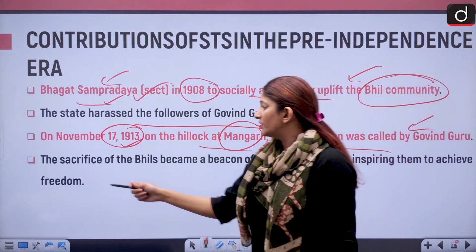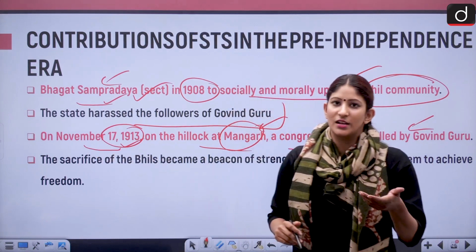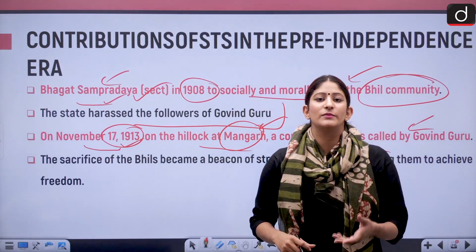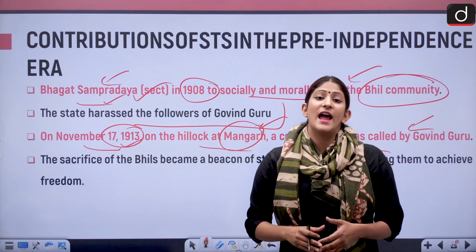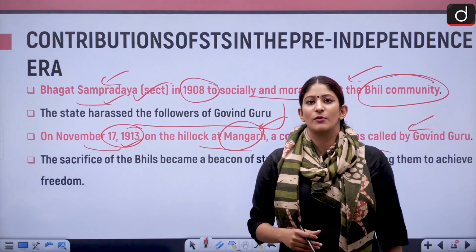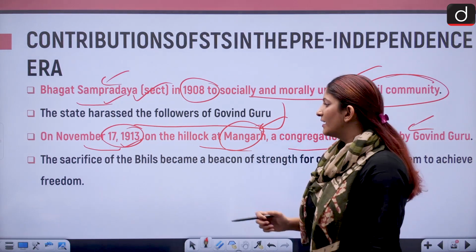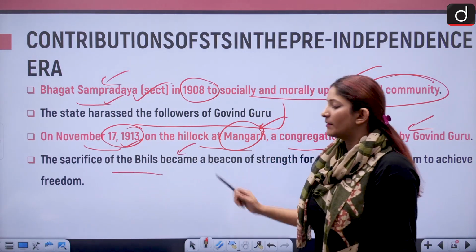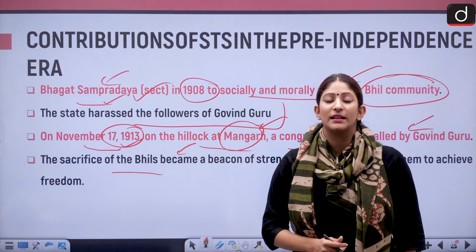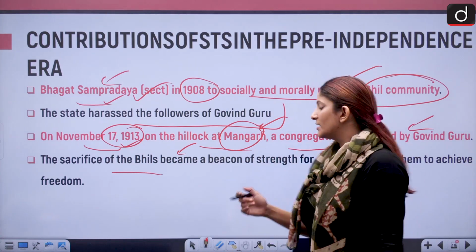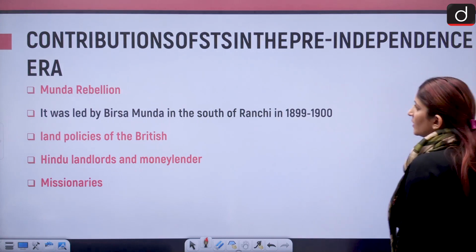And what happened after that? The same as the Jallianwala Bagh massacre happened. That hillock was surrounded by the British and they shamelessly opened fire. And so many members of the Bhil community died. And the sacrifice of the Bhils became a beacon of hope for other tribes in the independence struggle. Let's move forward and talk about the Munda rebellion.